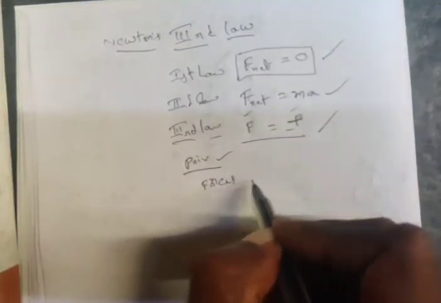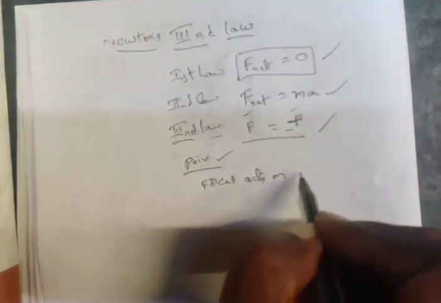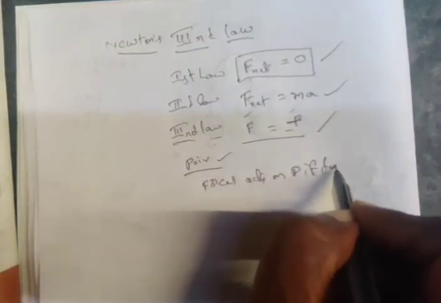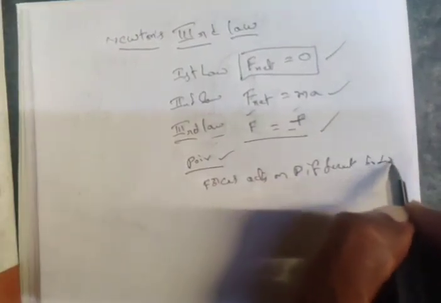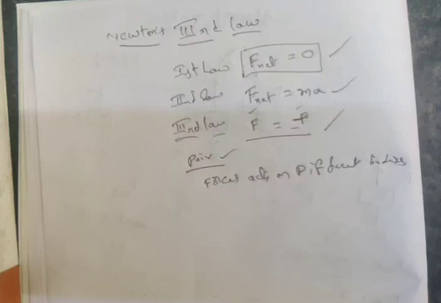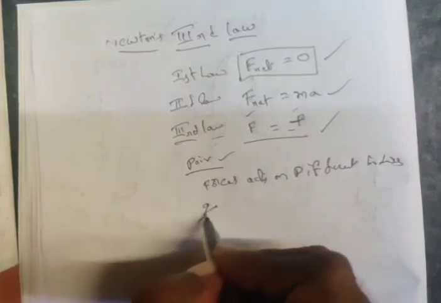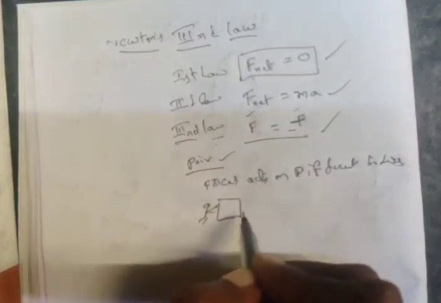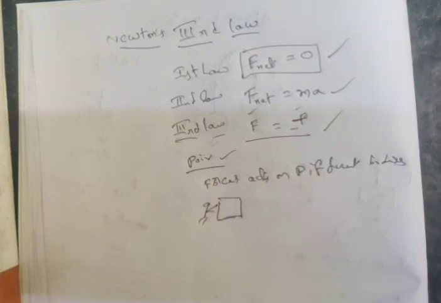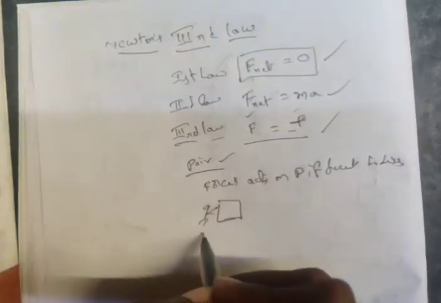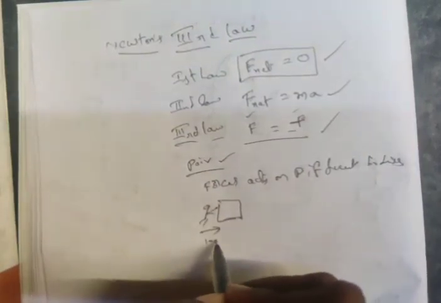Forces act on different bodies, not on a single body. Suppose a person is applying some force on a block, say 10 newtons.